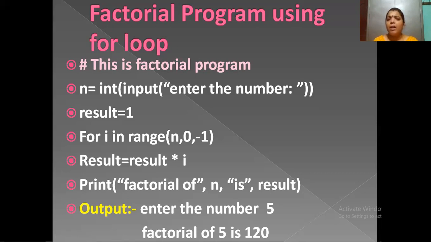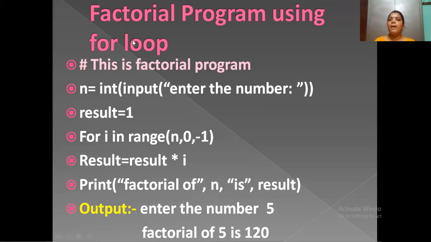What is the factorial of 4? 4 threes are 12, 12 twos are 24. The factorial of 4 is 24.